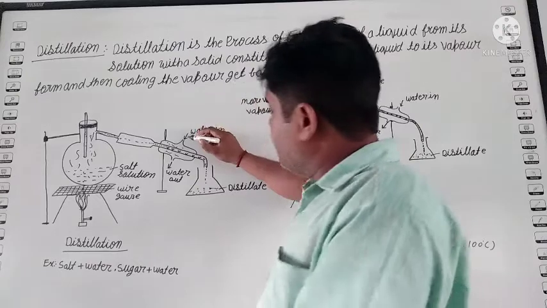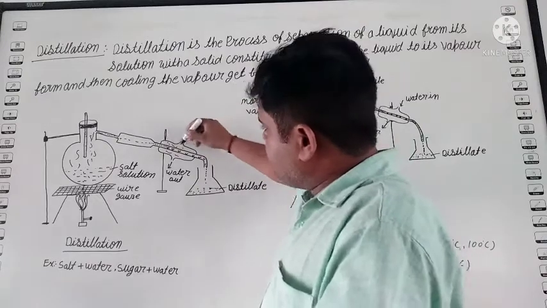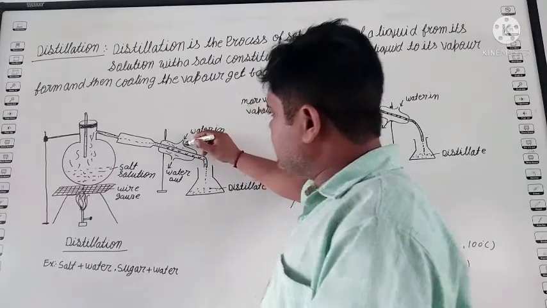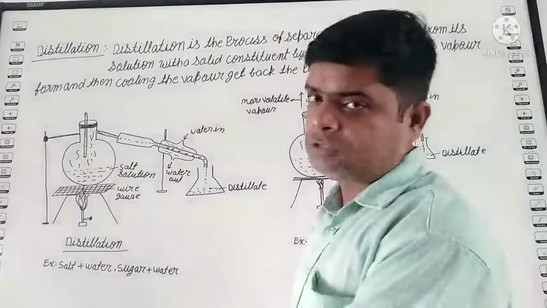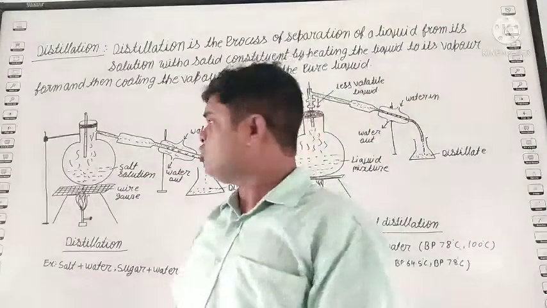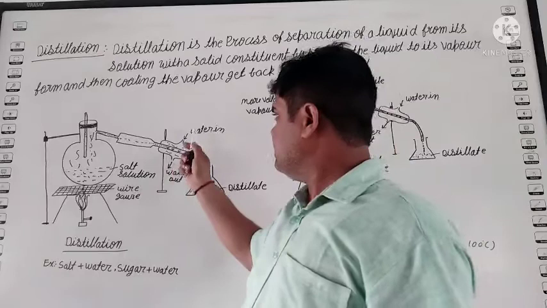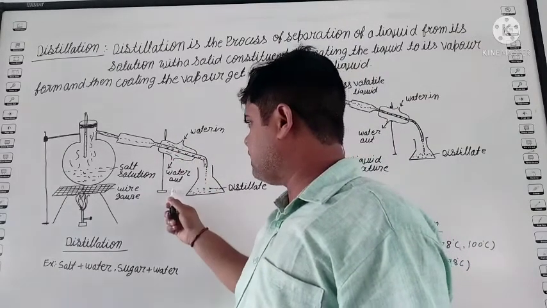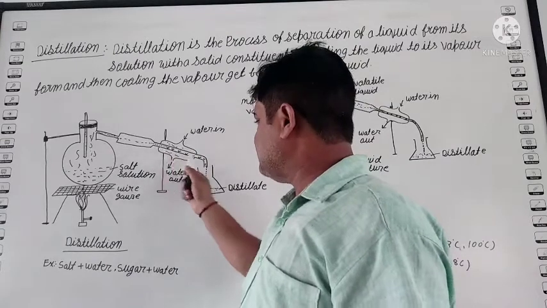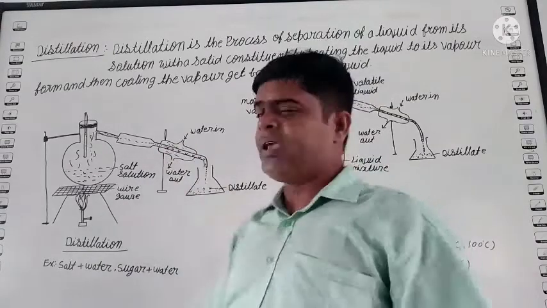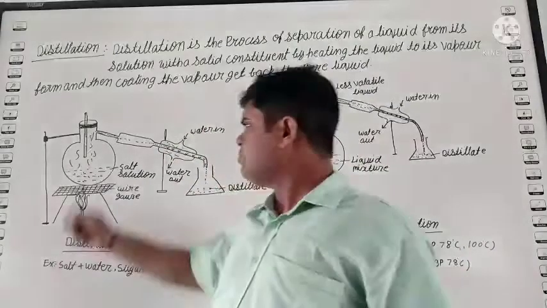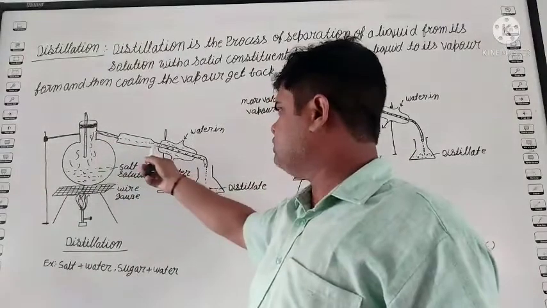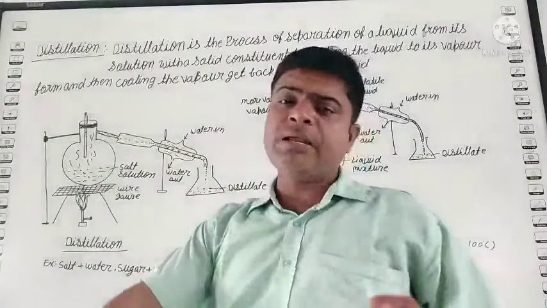On one side water enters and on the other side water goes outside. Clear? What is the purpose? When water enters from this side and comes out from this side, this area is cooled. So when the vapor passes through the tube, the vapor loses its heat.